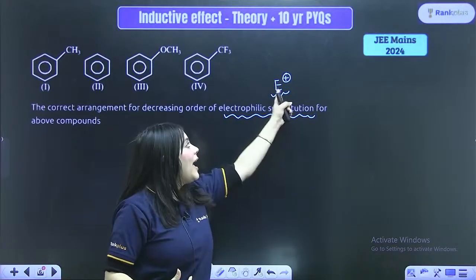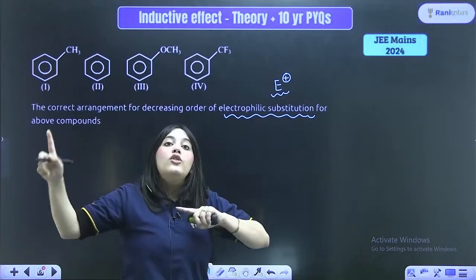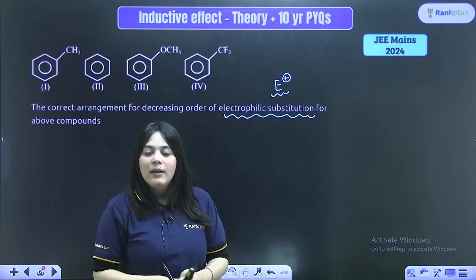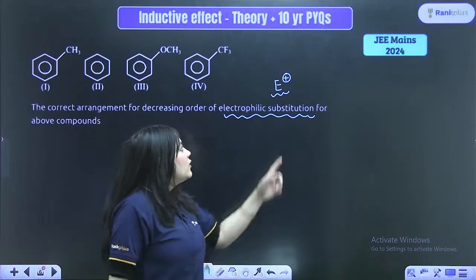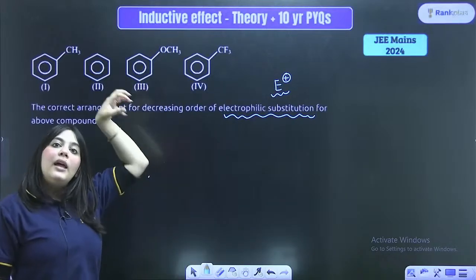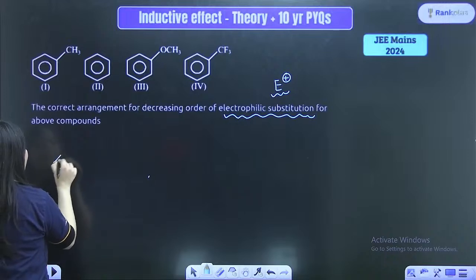See, if I am a positive charge, where will I attack the most? I will attack the most on the compound which has the highest amount of negative charge, right? Because opposites attract. So this positive charge will be attracted to the ring which has the highest number of electrons in it. Remember one very important thing.